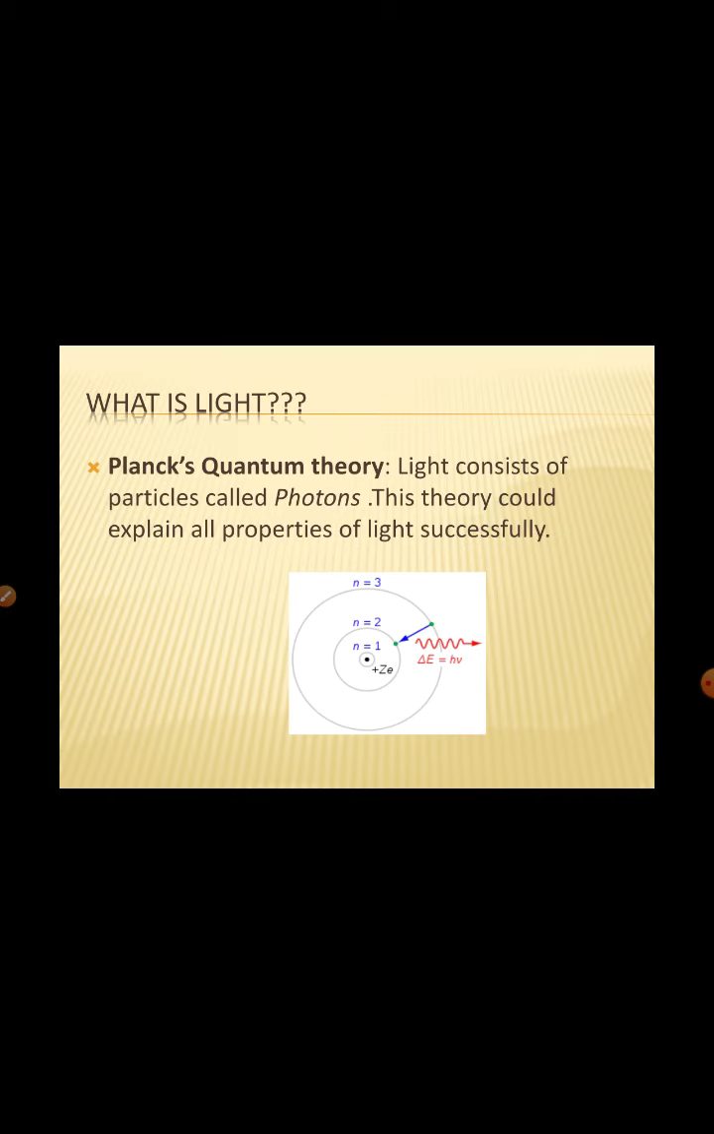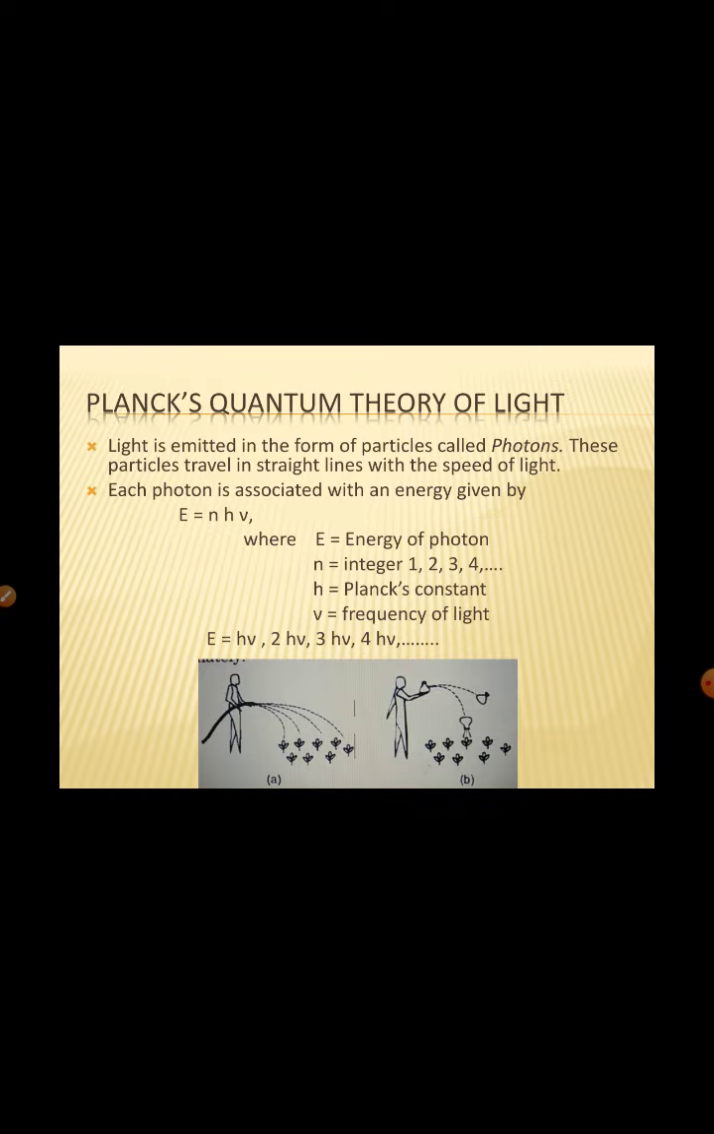How it behaves depends on the type of experiment you are doing, the type of situation you are giving to the light. Sometimes it behaves like a wave, sometimes like a particle. This is called the dual nature of light. It behaves as both particle and wave depending on the situation. So next we dwell deeper into this quantum theory, what it says.